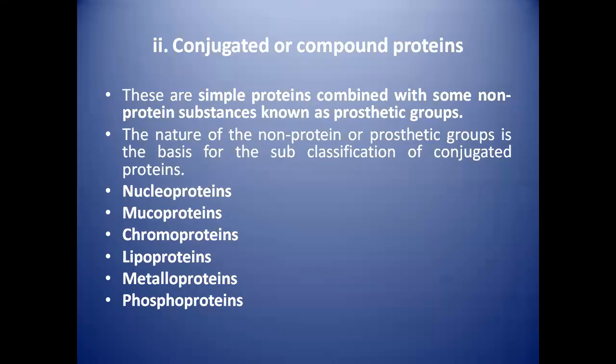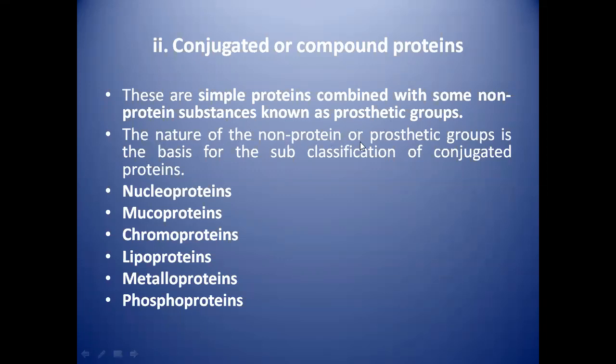Second mode of classification is based on the coagulated and compound protein. The first one was the simple protein, the second one is the conjugated or compound protein. These are simple proteins combined with some non-protein substances known as prosthetic groups. Simple protein only, but they will be combined with the non-protein substances. That's what these are, compound.